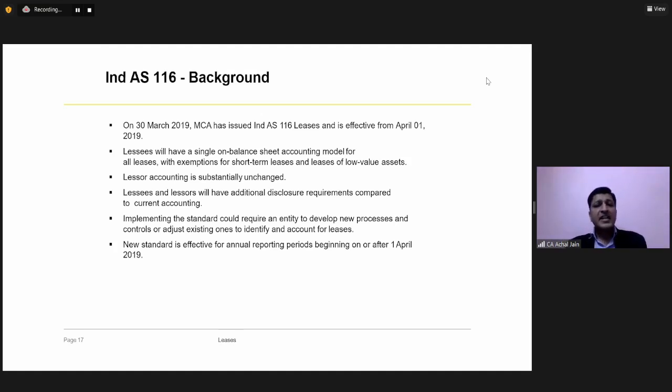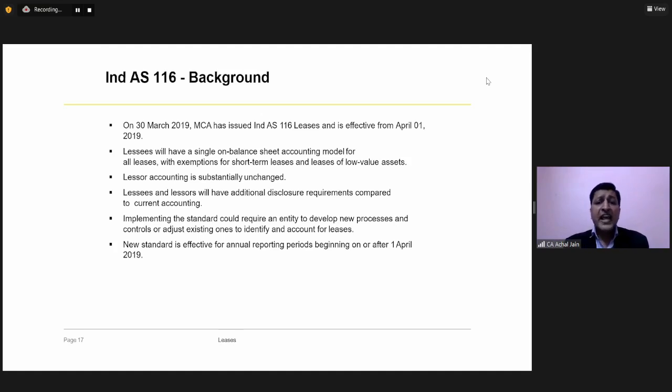Now, this standard is also gone because it has been replaced by IND AS 116. So that's why I'll not be getting into too much detail around this standard. Now talking about IND AS 116. IND AS 116 is a further shift from IND AS 17 in terms of the accounting requirement.